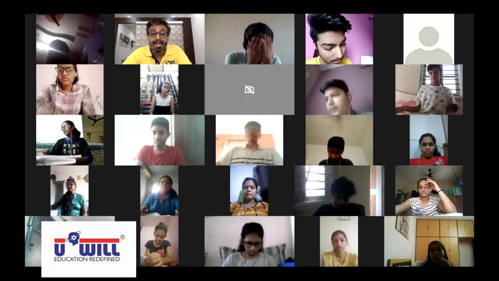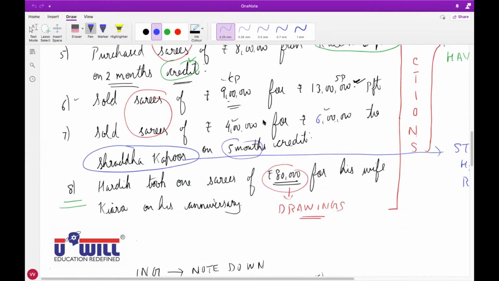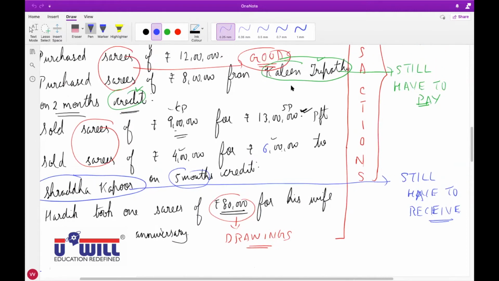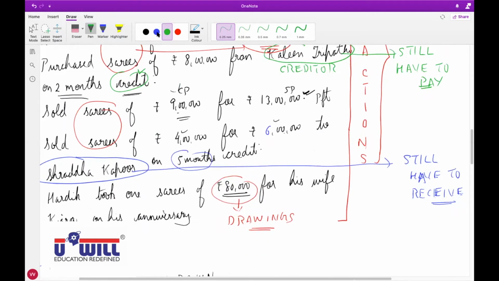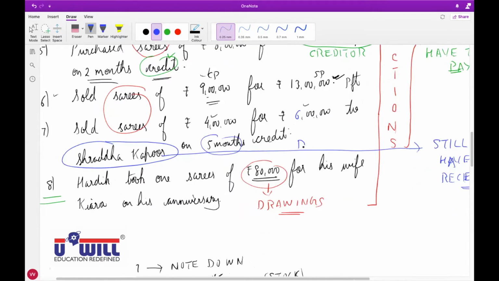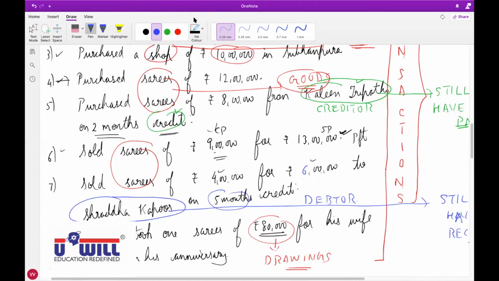In your notebook where we have written the terms, we'll be writing just for understanding. I'm repeating this again. Be attentive. Kalin Tripathi is our creditor. He is the supplier. And Shraddha Kapoor is our debtor. She is our customer. So remember these terms what we have done today. Now all of you write down the terms.